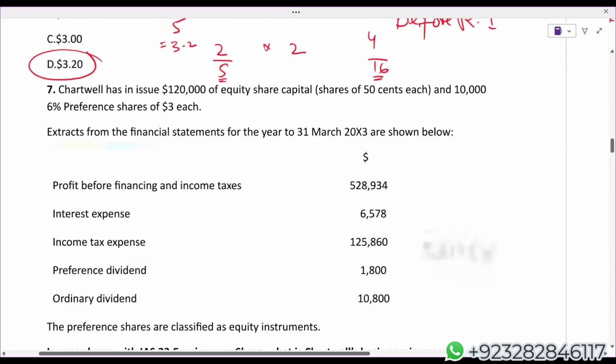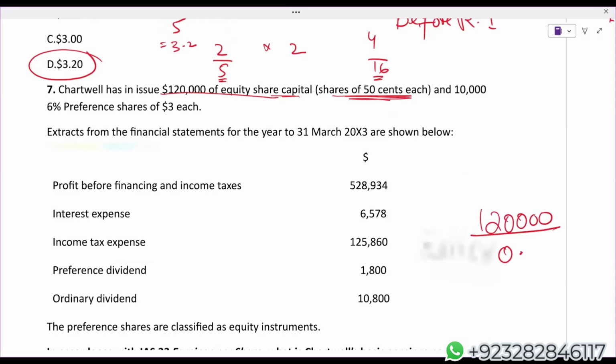Chartwell has in issue 1,20,000 equity shares, share capital. Par value is 50 cents. It means 1,20,000 divided by 0.5. So number of issued shares, they are 2,40,000. Again, read it. Chartwell has in issue 1,20,000 equity shares of 50 cents each. So the par value is $0.5. So 120 divided by 0.5 will give you 2,40,000 shares.